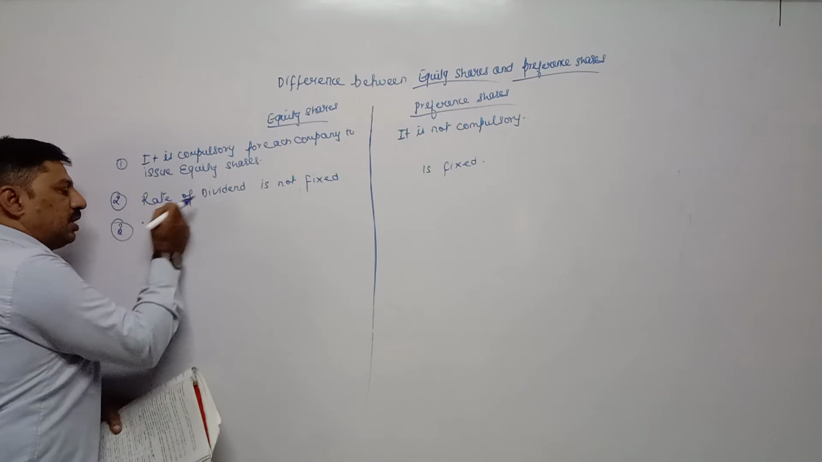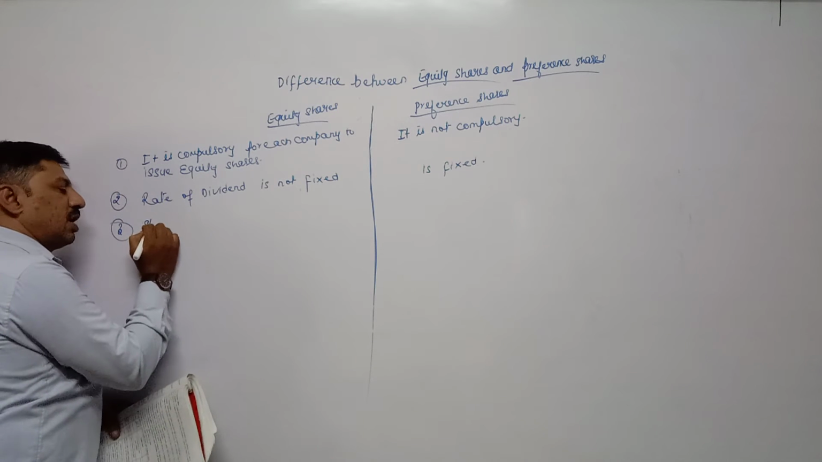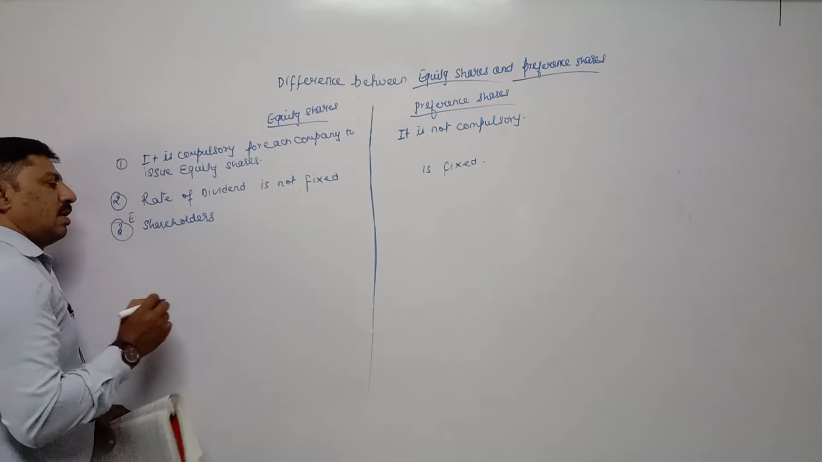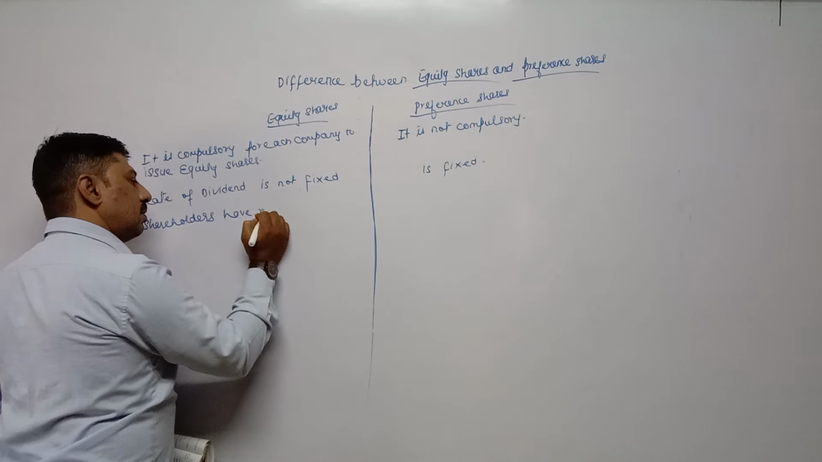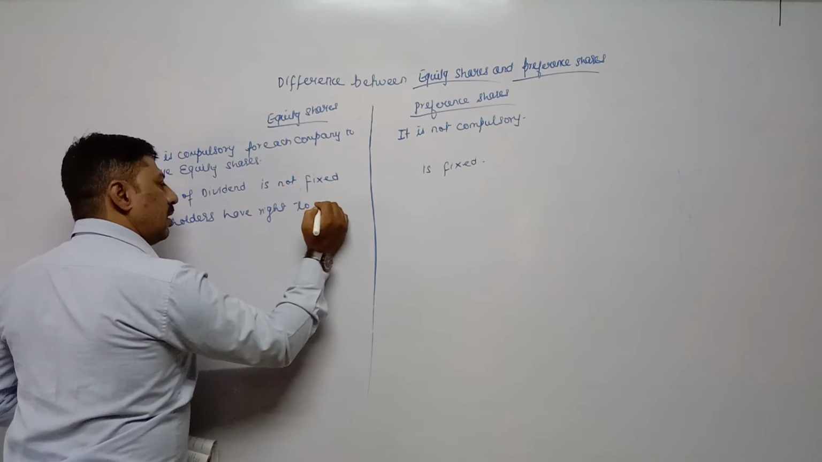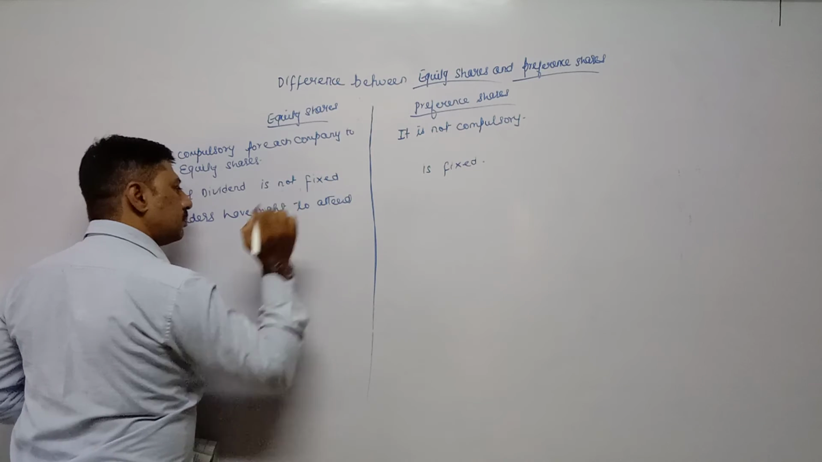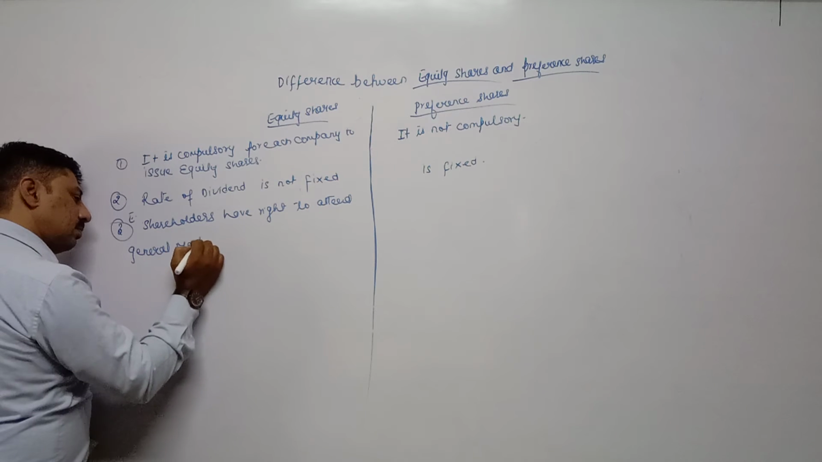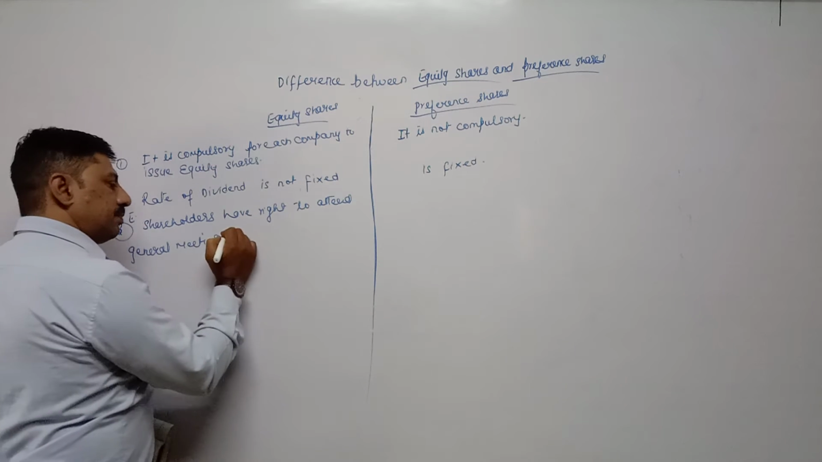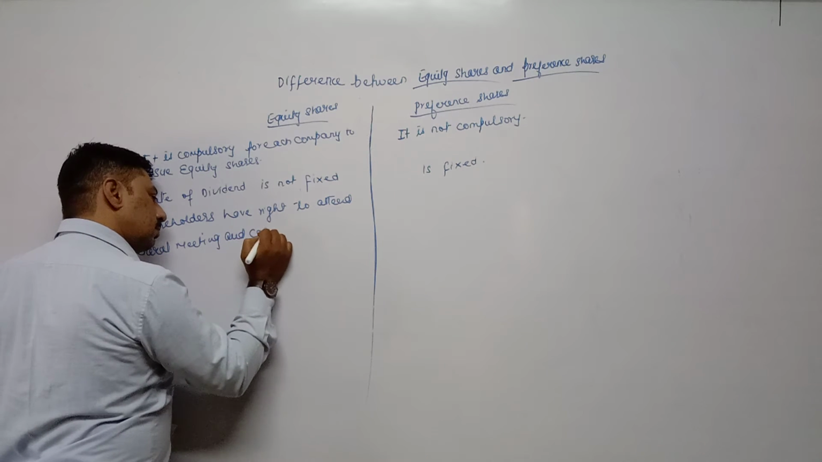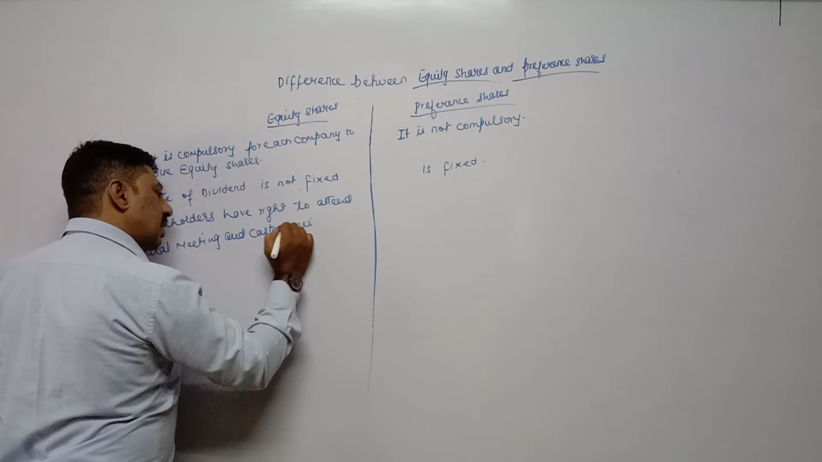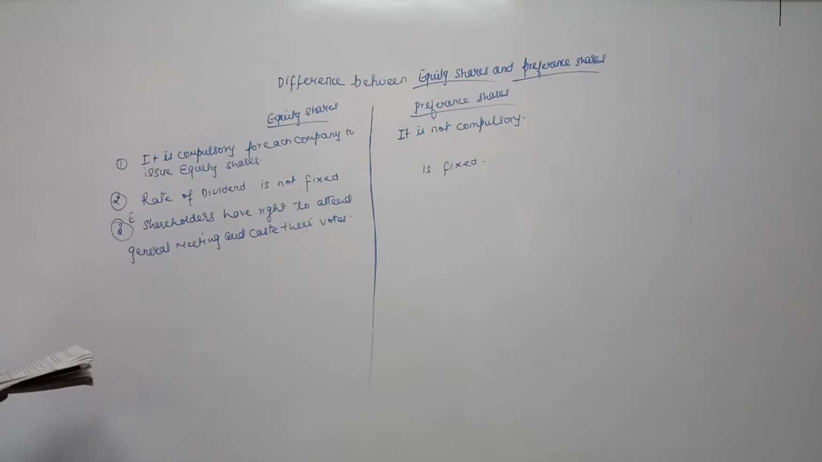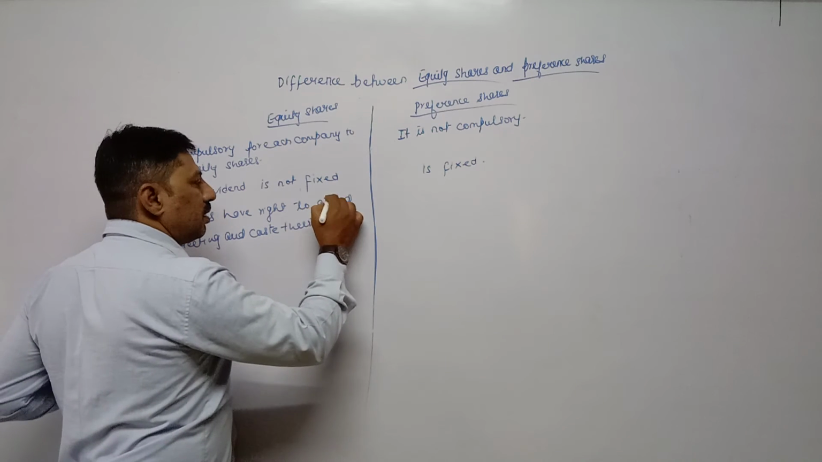Rights means equity shareholders have right to attend general meeting and cast their votes. Means they have right to cast their votes in general meeting. So they have right to attend general meeting.